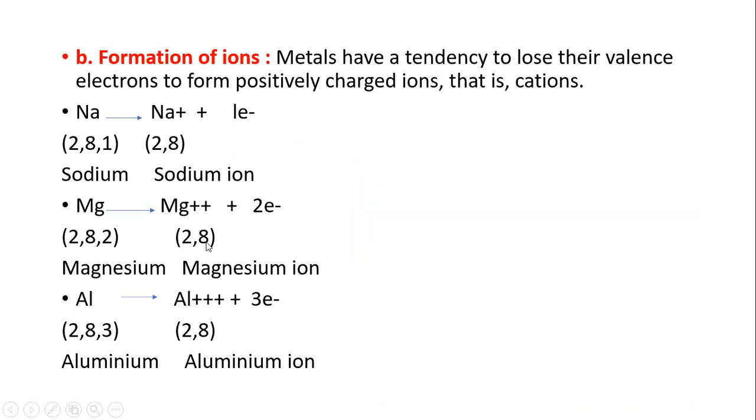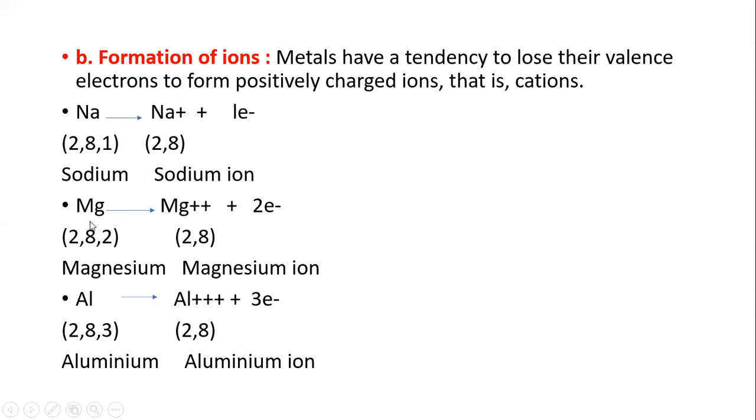The next chemical property of metals is formation of ions. Metals have a tendency to lose their valence electrons to form positively charged ions, that is cations. Let's take the example of sodium. Sodium has the electronic configuration 2, 8, 1, so the outermost electron is 1. So sodium forms a 1 plus ion.